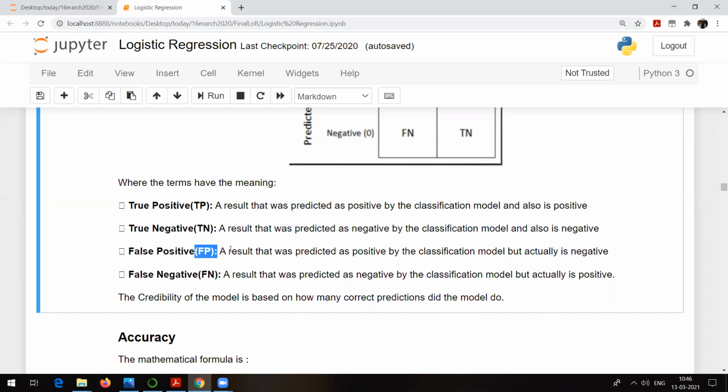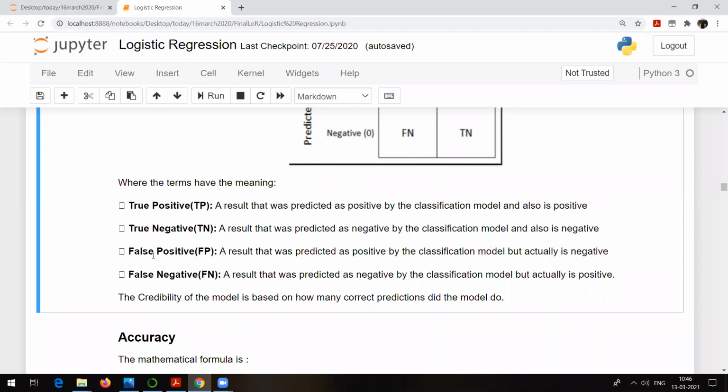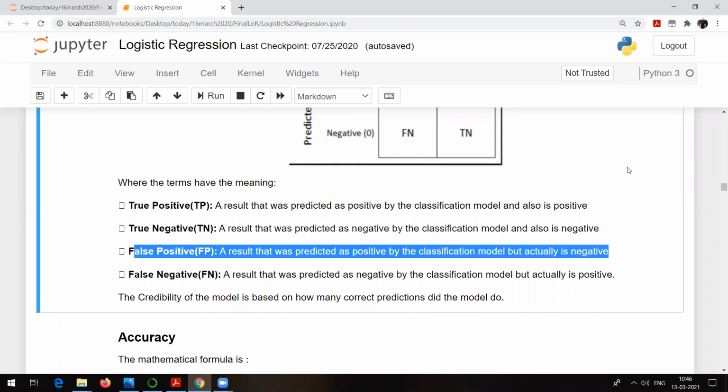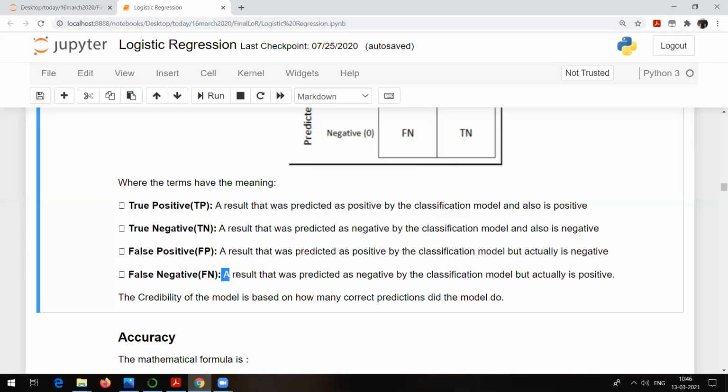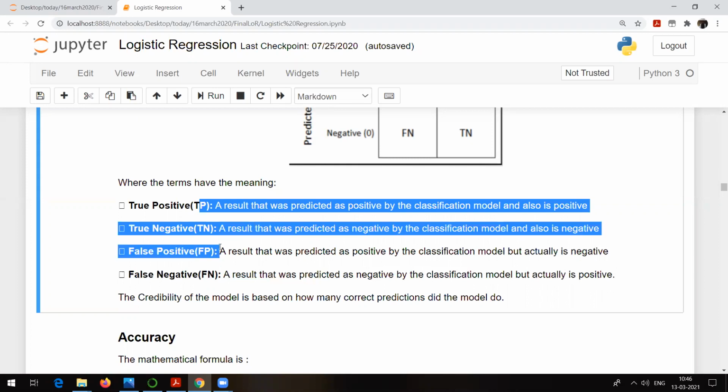What is false positive? A result was predicted as positive by the classification model, that is our model, but actually it is negative. It means our model is saying that someone is affected by diabetes, but actually that person is not affected by diabetes. So this is something to take care of. And what is false negative? Again, our model is saying that someone is not affected by diabetes, but actually that person is affected by diabetes, or positive. So that is true positive, true negative, false positive, false negative.